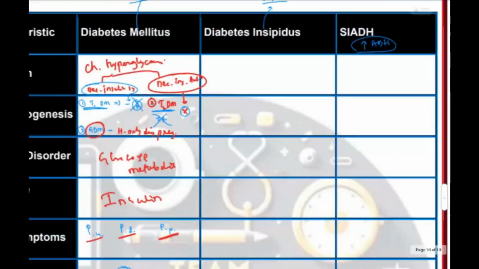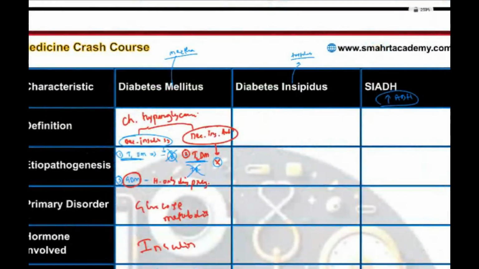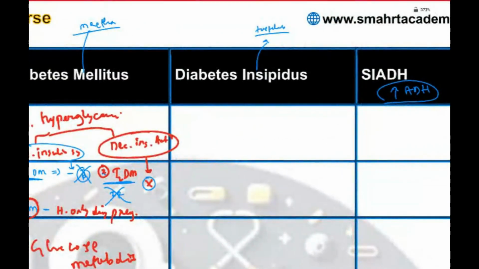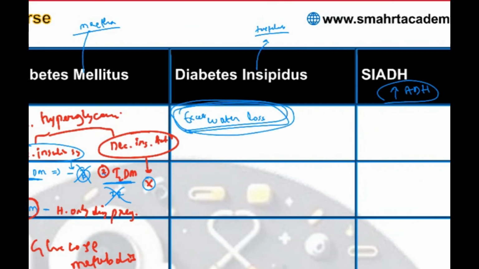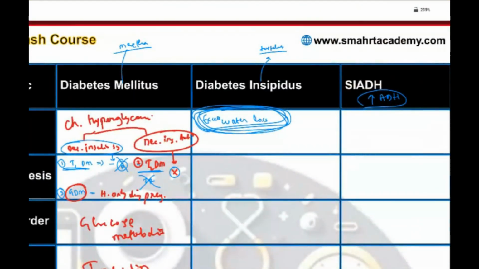Now, what is DI, sir? Diabetes insipidus. Why does it occur? Anyone? Diabetes insipidus. Here, there is a problem in water. What is happening, sir? Excess water loss occurs from the body. Okay? So excess water loss occurs from the body.